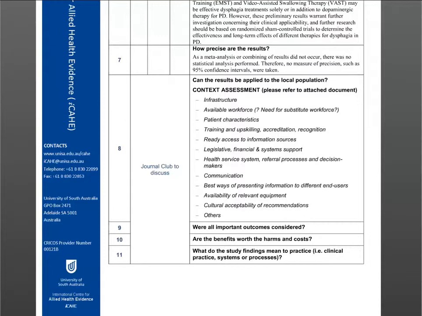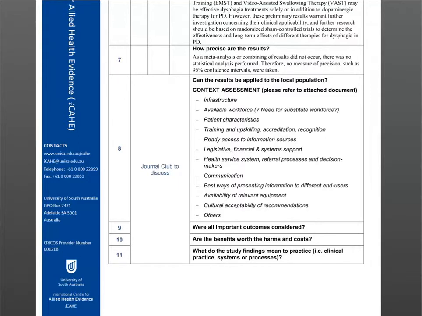We've also added into ours some specific notes for context assessments. So these are things to help you understand what you are looking for when you do a context assessment. Because it's so much more than just, oh, well, my patients are the same. We need to also be looking at, is it within the same healthcare system? Because even between first world countries, the healthcare system is going to be dramatically different.